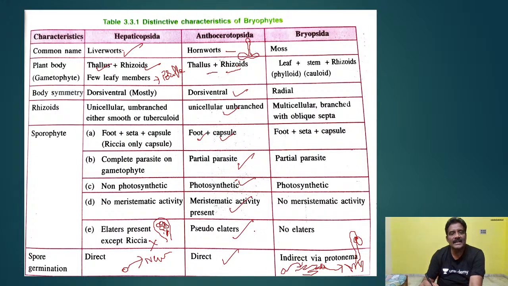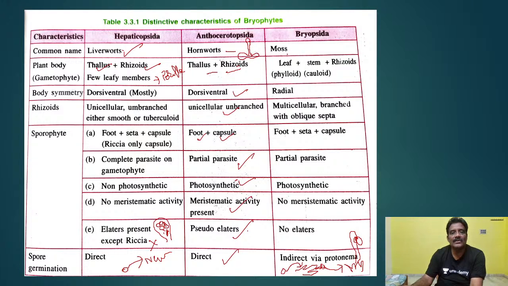Pseudo-elaters are just like elaters, but structurally they are not elaters; the function is the same. How elaters function, pseudo-elaters also function. So pseudo-elaters are present in which class of Bryophyta? Anthocerotopsida. That point.